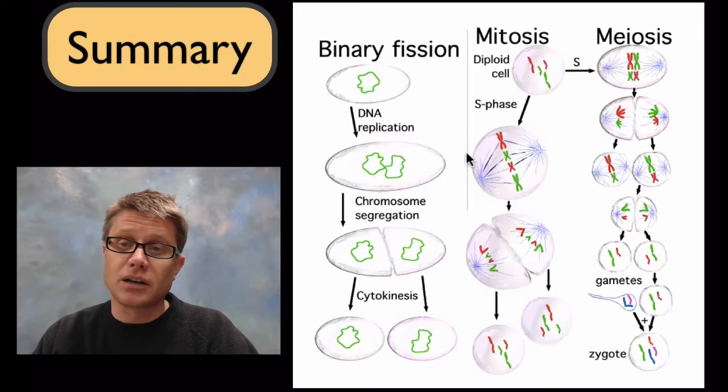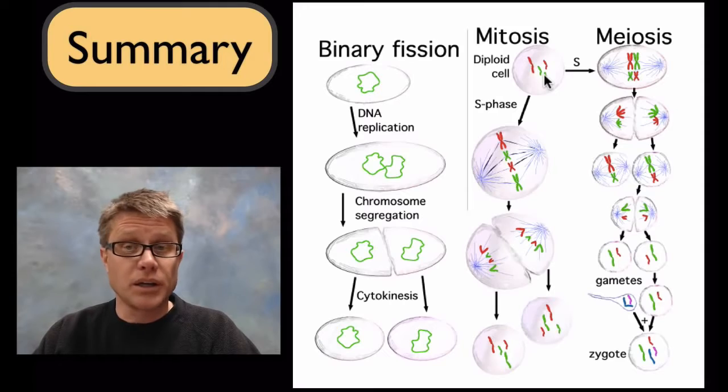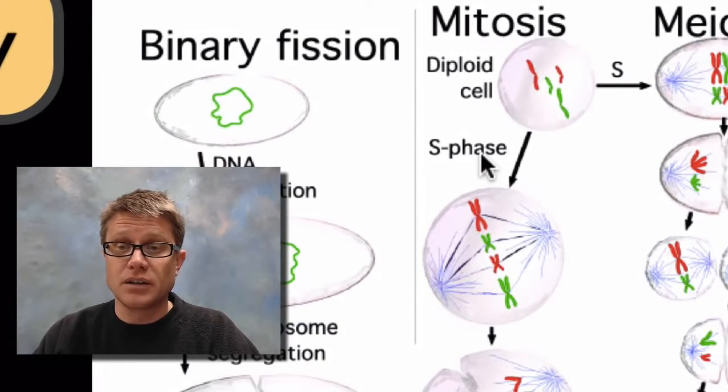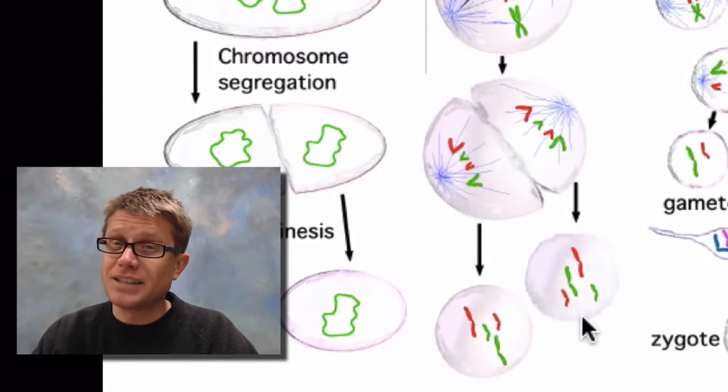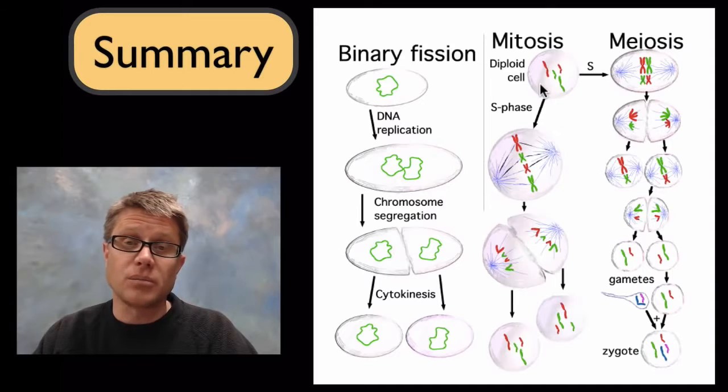If you're looking at eukaryotic cells, we've got mitosis. What happens in mitosis? We start with a diploid cell. So here the reds and the greens are each going to come from different parents. So we have 4 chromosomes. They're going to duplicate first during S phase of interphase. They'll line up in the middle and they'll be pulled to the side. Now, if we look here, these two cells that are produced in mitosis are identical to that original cell. And that's what mitosis does.